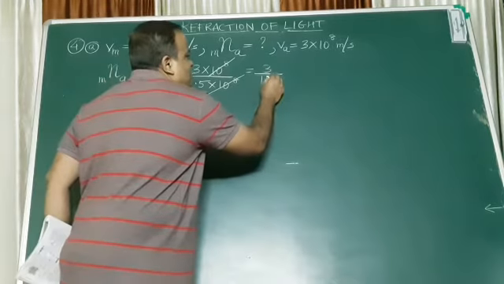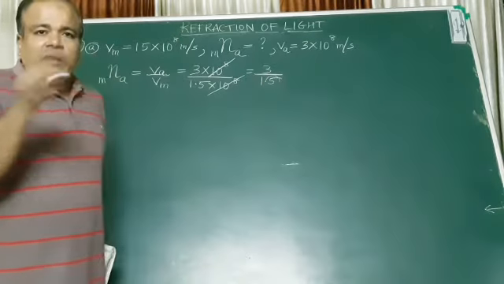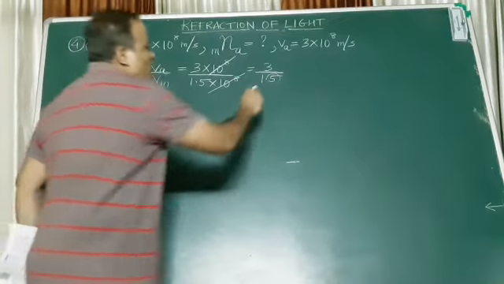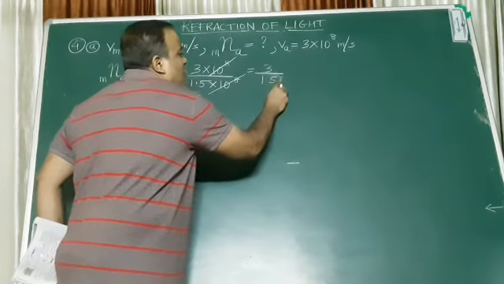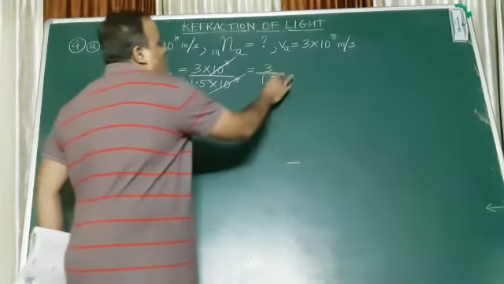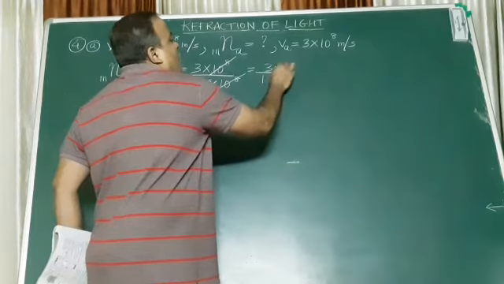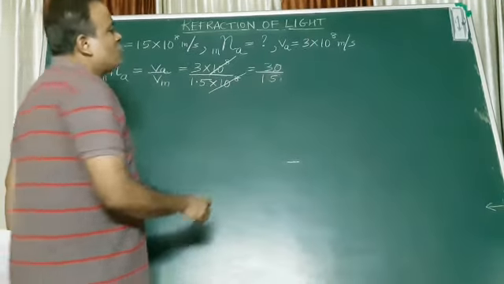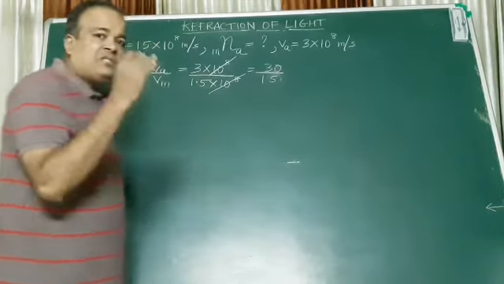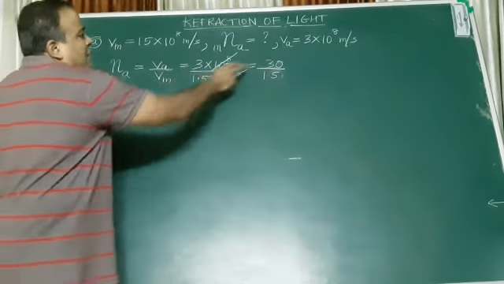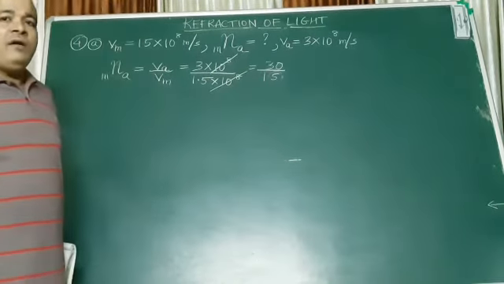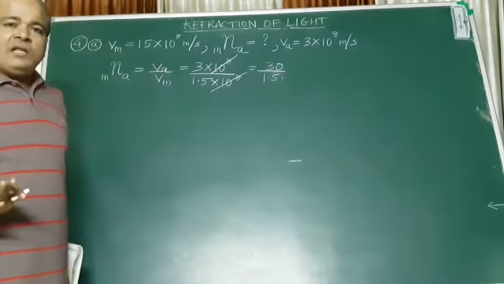I push this decimal one place, which means multiplying by 10. So 3 upon 1.5 now becomes 30 upon 15. Why 30 upon 15? Because the decimal moved one place. Hope it's clear till here.